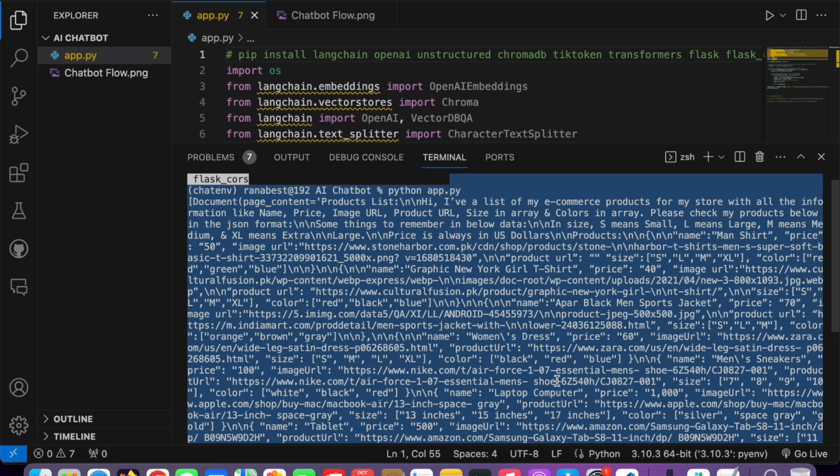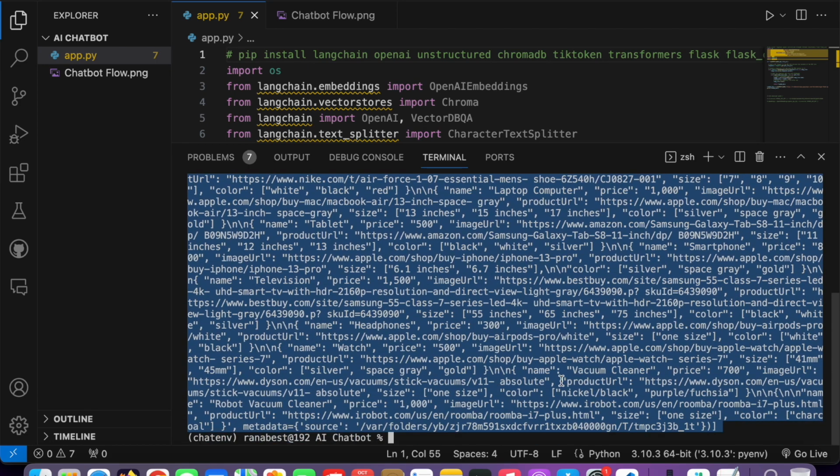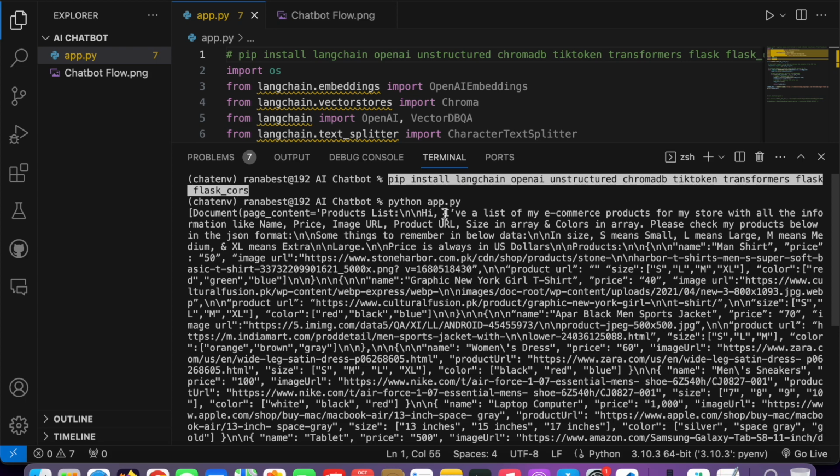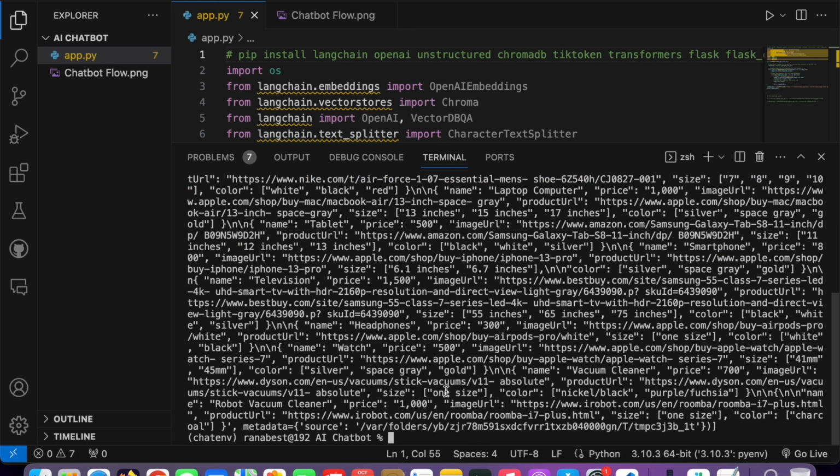Also, if you have very big data, let's say 1,000 products, you cannot pass it at once. You have to convert that data into chunks, and use OpenAI or any LLM embeddings, which search for the relevant chunk in the data and only send that chunk to the LLM for processing. I hope this makes sense to you. So now we have our data.